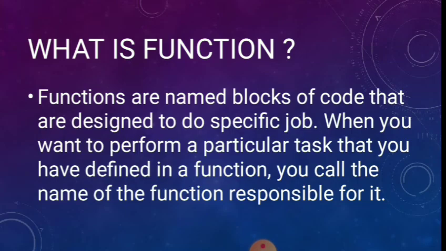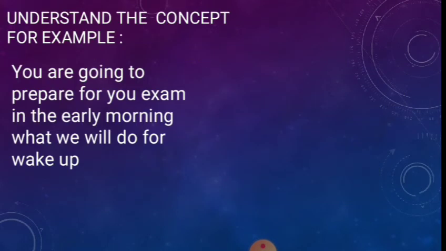Already we have seen what is function. Functions are named blocks of code that are designed to do a specific job. When you want to perform a particular task that you have defined in a function, you call the name of the function responsible for it. Before we start that, we just see one small example for that.